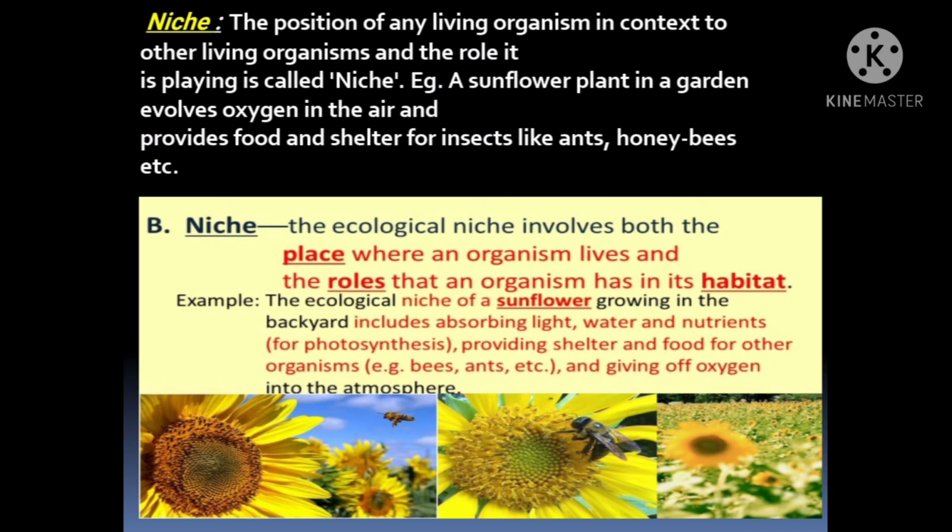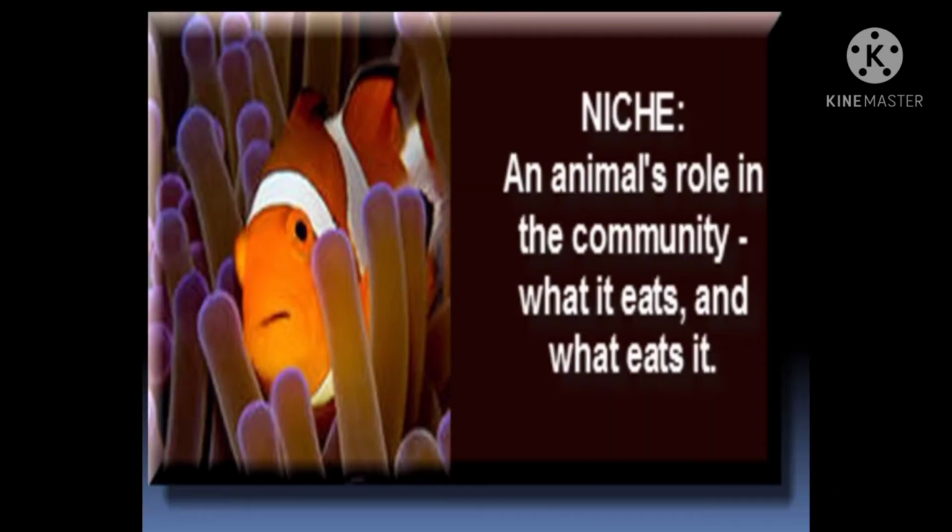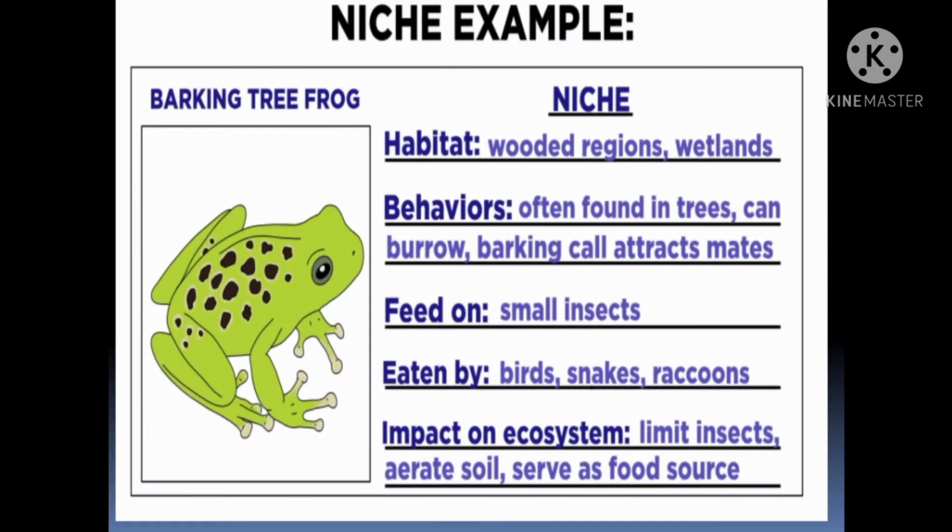The position of any living organism in context to other living organisms and the role it is playing is called niche. So students, for better understanding, niche in simple terms means an animal's role in the community: what it eats and what eats it, what it is going to do in the community and what is going to eat it. So this is how niche is defined. We will see one more example of niche for our better understanding. Now student, here is a barking tree frog. How is its niche classified?